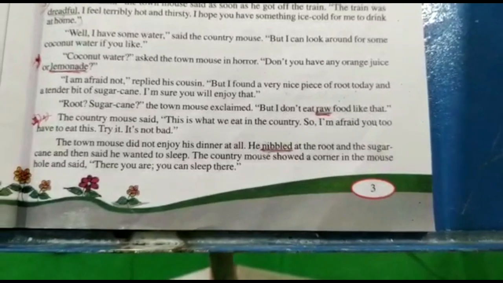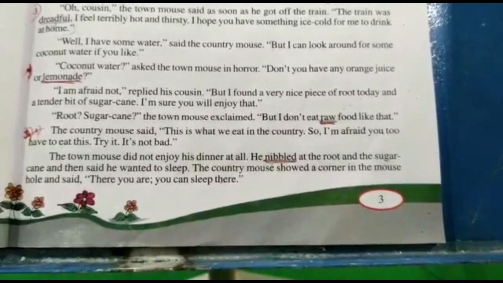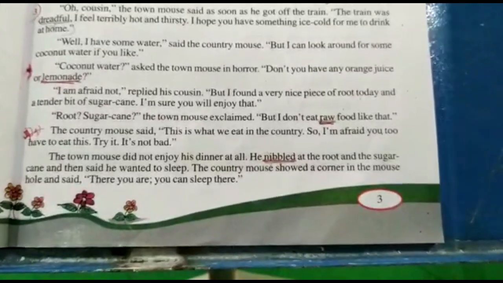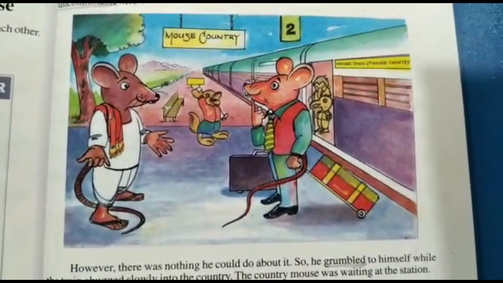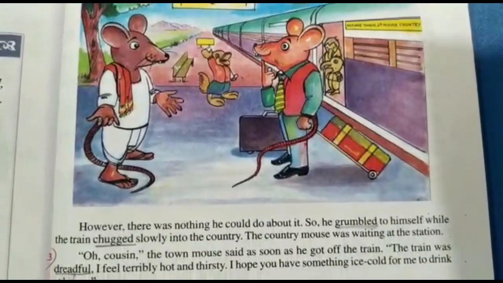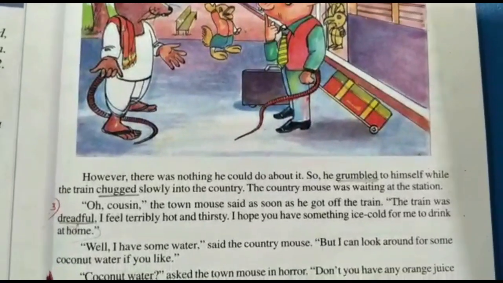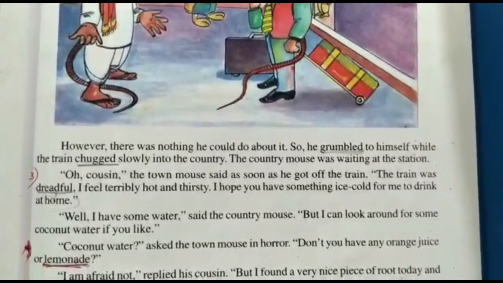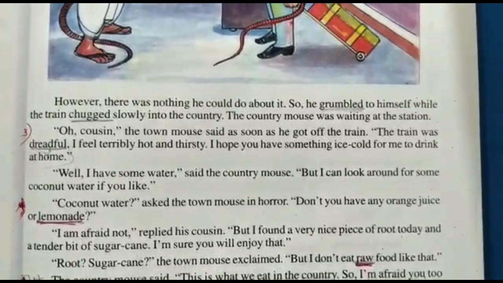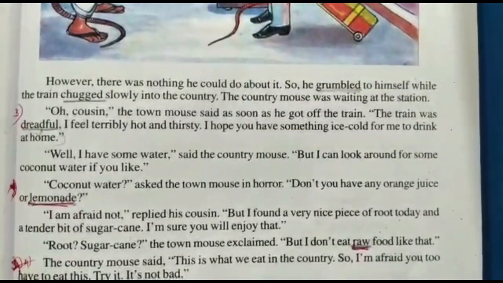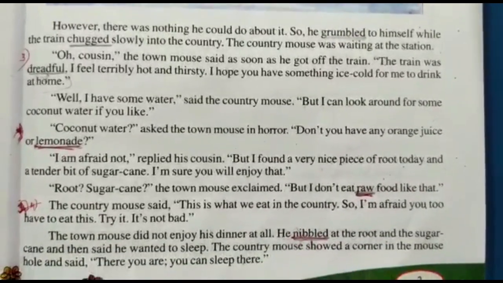The country mouse showed a corner in the mouse hole and said, there you are, you can sleep there. The town mouse is used to the drink and food available in the town, but the country mouse doesn't have the things he needs. Only what is available in the village, like coconut water, sugar cane and some roots which farmers are growing.